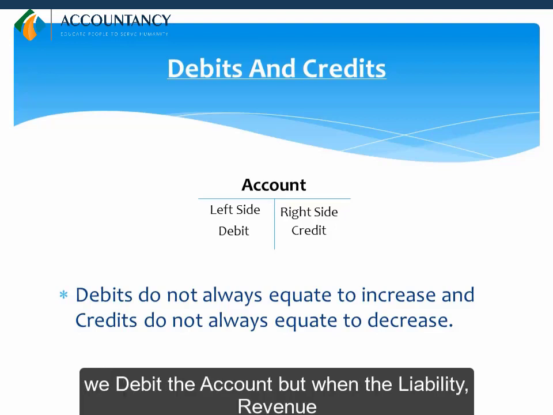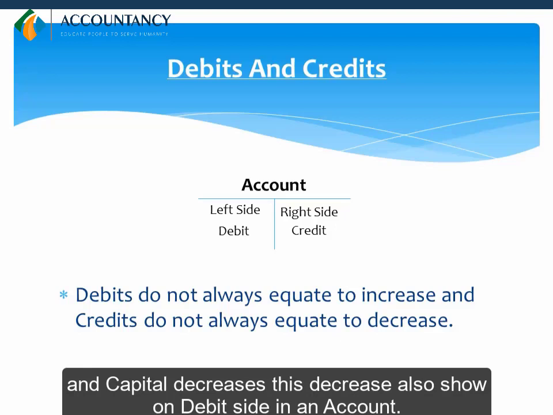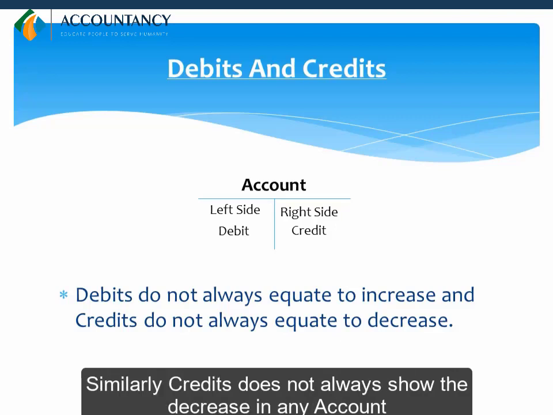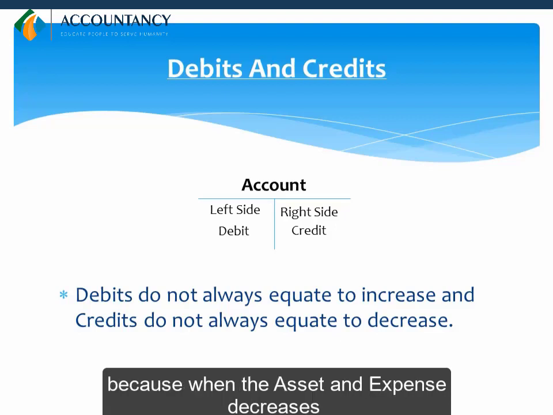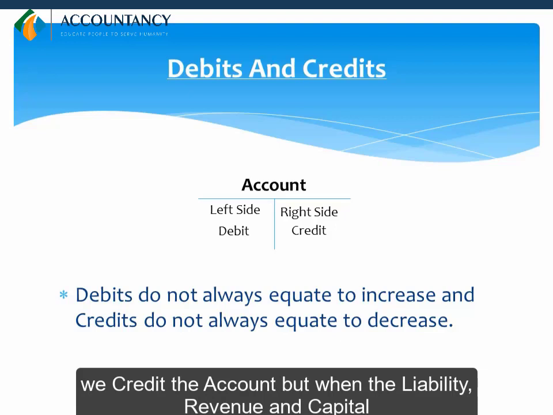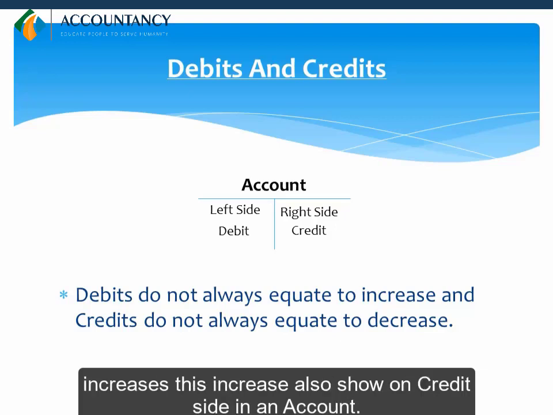But when the liability, revenue and capital decrease, this decrease also shows on the debit side in an account. Similarly, credits do not always show the decrease in any account, because when the asset and expense decrease, we credit the account. But when the liability, revenue and capital increase, this increase also shows on the credit side in an account.